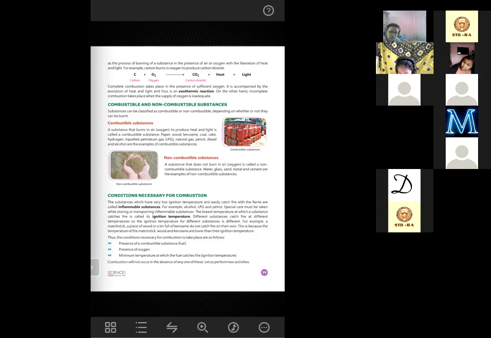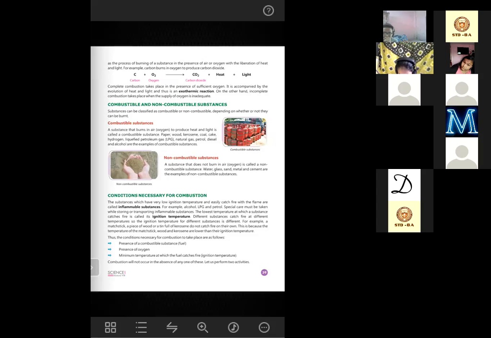For example, a matchstick, a piece of wood or a tin full of kerosene do not catch fire on their own.